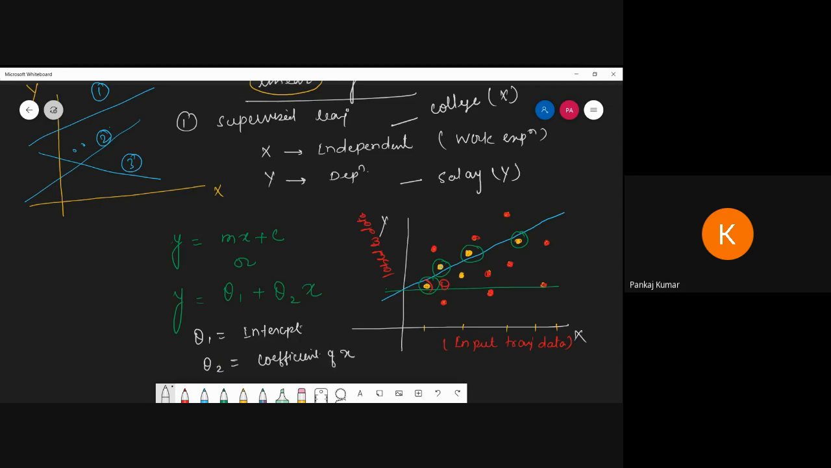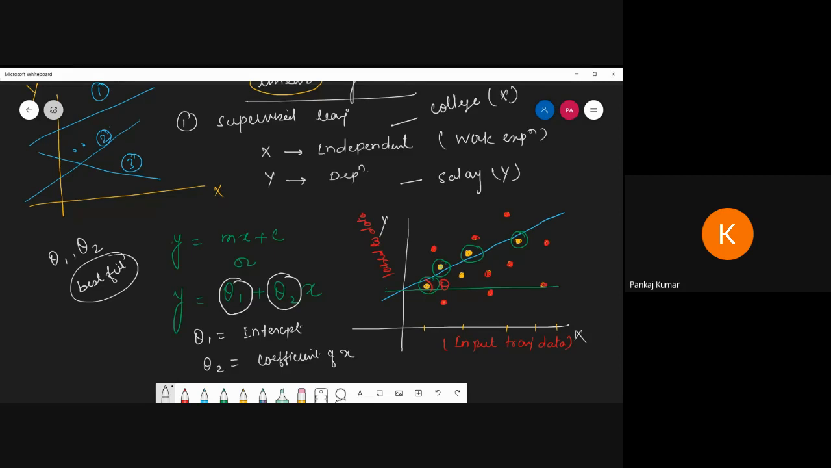Now see, what is our approach in linear regression? We have to find the value of theta 1 and the value of theta 2 for the best fit. In the best fit, your line is that much closer to each and every point. So we go for random selection of theta 1 value and random selection of theta 2 value, which means we predict the value of y from the input value of x.